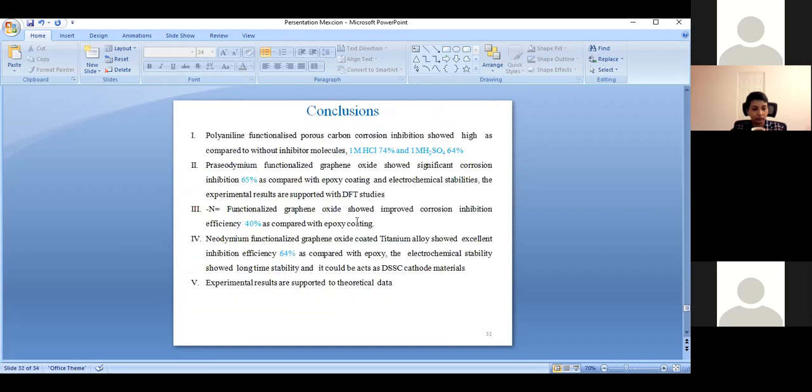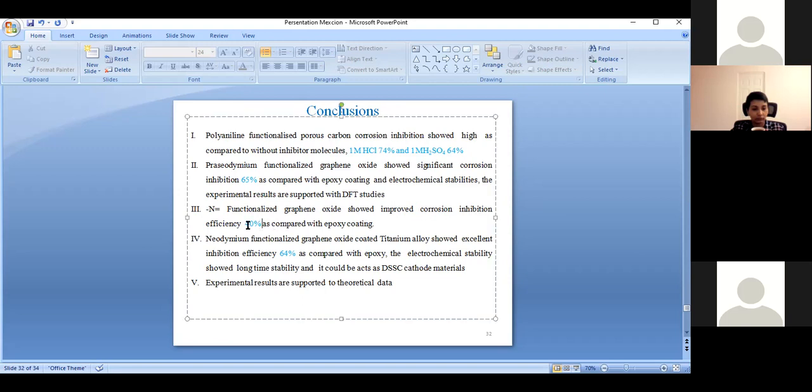Then the conclusions. The polyallyl functionalized carbon corrosion inhibition in 1 molar sulfuric acid is 74 percent, and in 1 molar hydrochloric acid 64 percent increased efficiency. In the same way, praseodymium functionalized graphene oxide showed a 68 percent increased efficiency, and nitrogen-like amino acid functionalized graphene oxide 40 percent.